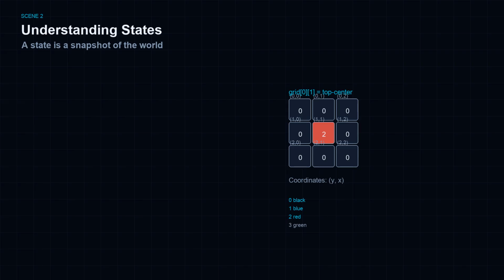Grids use row column indexing. Y is the row, top to bottom. X is the column, left to right. Position 0, 1 is top center. In code, grid 0, 1 refers to that cell. Understanding coordinates matters because action semantics are often local. The system must identify exactly where change occurred.